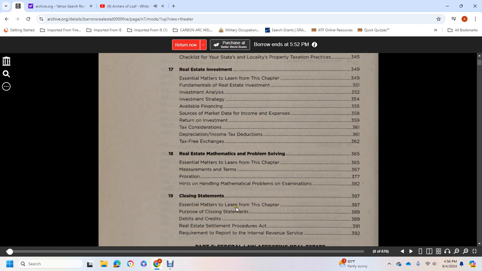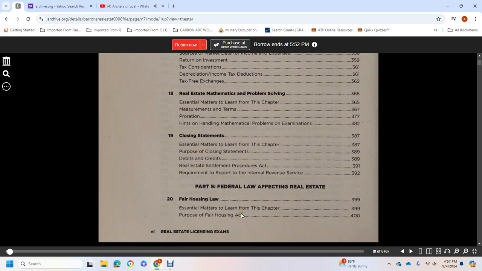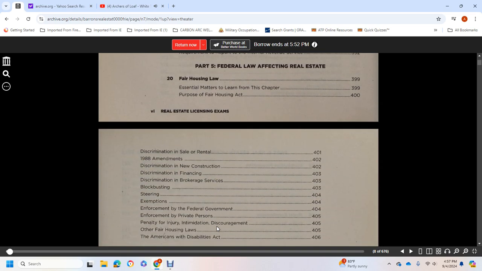Closing statements. Essential matters to learn in this chapter: purpose of closing statement, debits and credits, Real Estate Settlement Procedures Act, requirement to report to the Internal Revenue Service. Part 5, federal laws affecting real estate, fair housing law. Essential matters to learn from this chapter: purpose of the Fair Housing Act, discrimination in sale or rental, 1988 amendments, discrimination, new construction, discrimination, finance, discrimination, broker, blockbusting, steering,